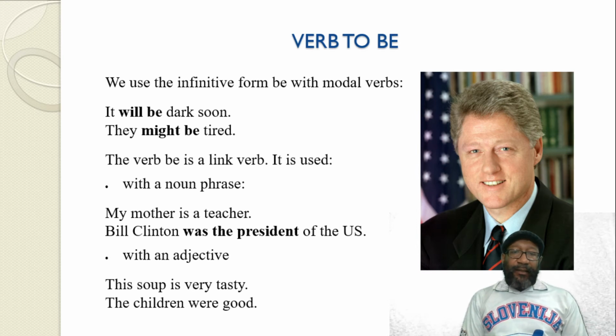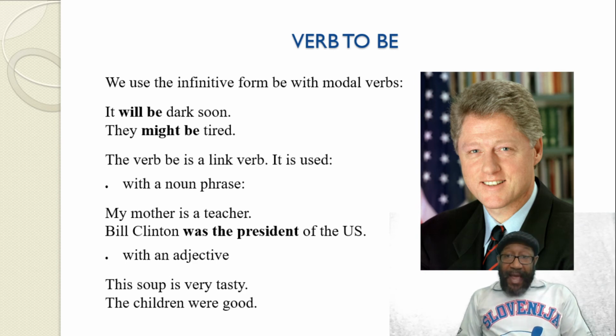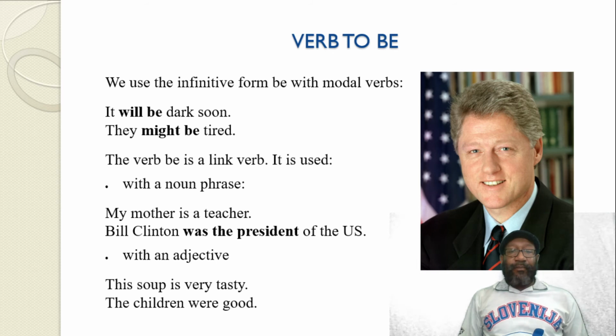The verb be is a link verb. It's used with a noun phrase. So my mother is a teacher. So it's a link verb. What is a link verb? It's a verb that is used in sentences that are related to nouns, not related to verbs. So the noun is the main part of the sentence. So my mother is a teacher.